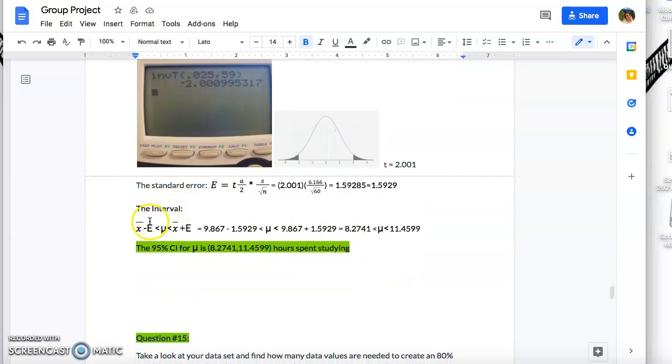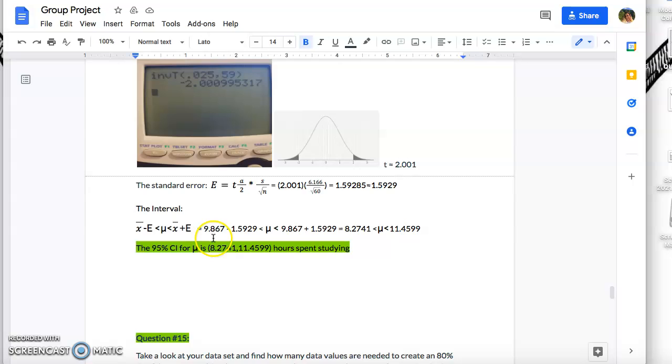And then for the interval, as you can see, here's the equation. Our sample mean minus our error is less than the mean, which is less than the sample mean plus our standard error.